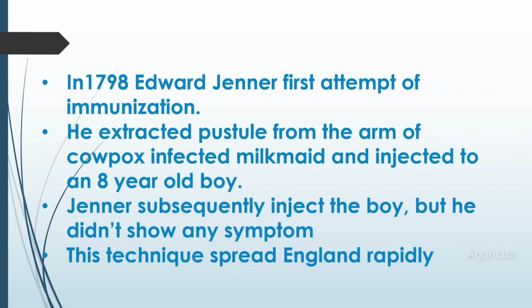In 1798, Edward Jenner made the first attempt at immunization. He extracted pustules from the arm of a cowpox infected milkmaid and injected them into an 8-year-old boy. Jenner subsequently injected the boy again, but he didn't show any symptom. This technique spread through England rapidly.